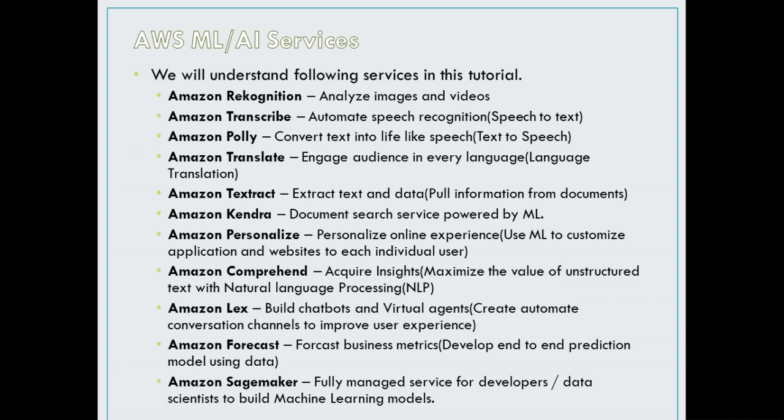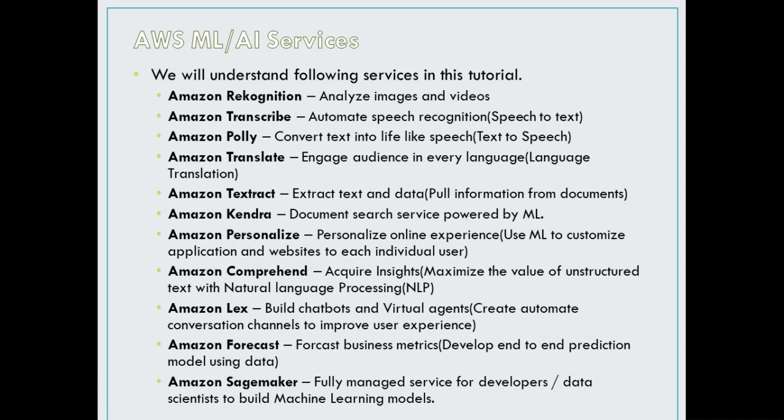Then comes Amazon Personalize. This service is basically used to personalize the online experience. We can use ML to customize an application or website for each individual user. Using this service, if I am going to a website, then based on my previous browsing history on that website, I will be able to see content and the product catalog accordingly. The same page can show a different range of products to a different user according to their preference and interest.